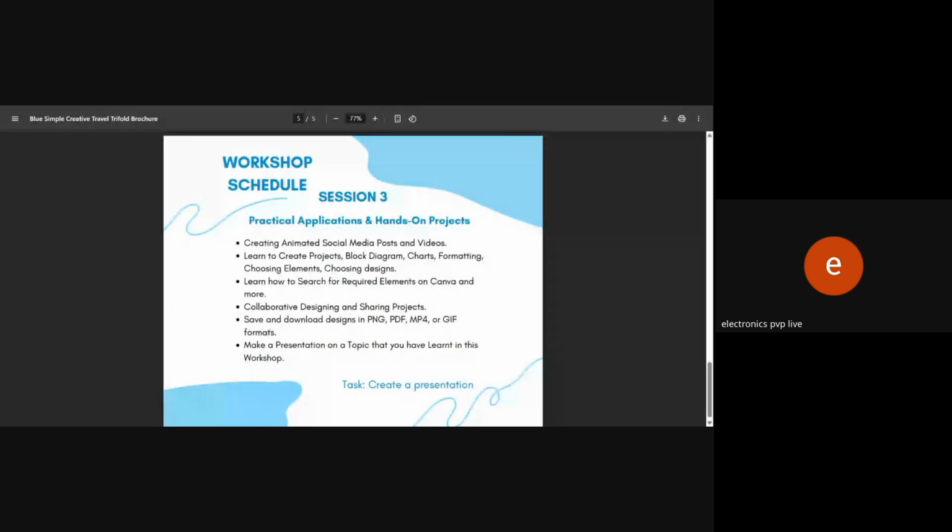This workshop has not only been about learning Canva, but also about enhancing creativity, efficiency, and confidence in designing visually appealing content. The skills we gain here will surely give us an edge in our career, studies, and even entrepreneurship ventures.